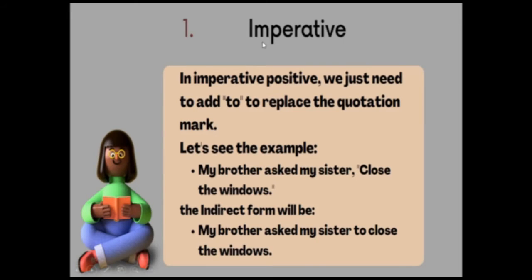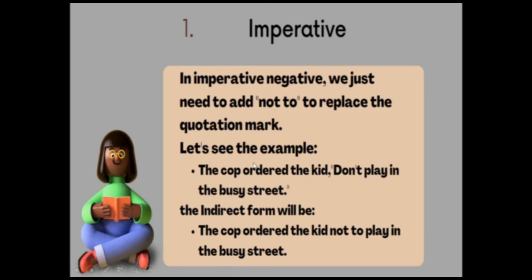Now, let's study the first one, imperative. In the positive imperative, we just need to add to to replace the quotation mark. We don't have to change anything in the sentence. Let's see the example. My brother asked my sister, close the window. If we want to make this sentence into indirect form, we just need to add to before the sentence close the window. So, the indirect form will be, my brother asked my sister to close the window. So, just add to here.